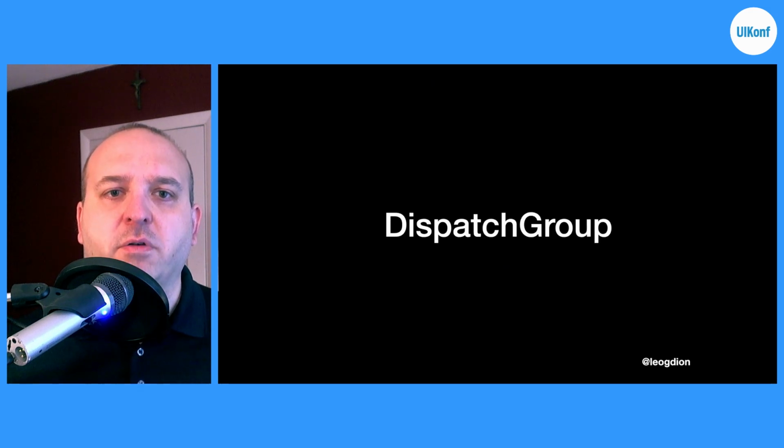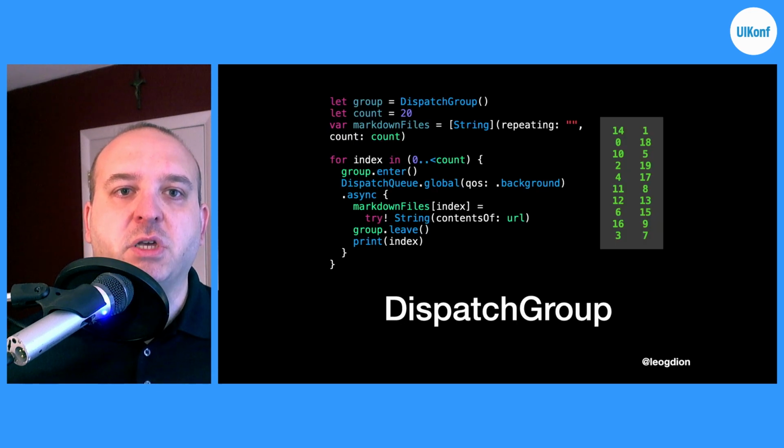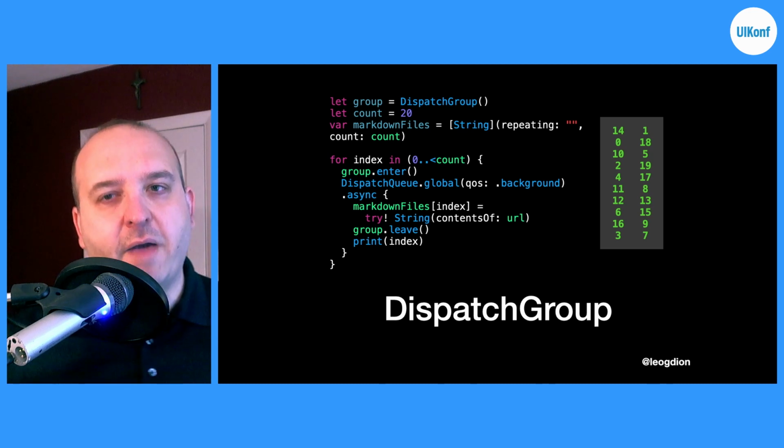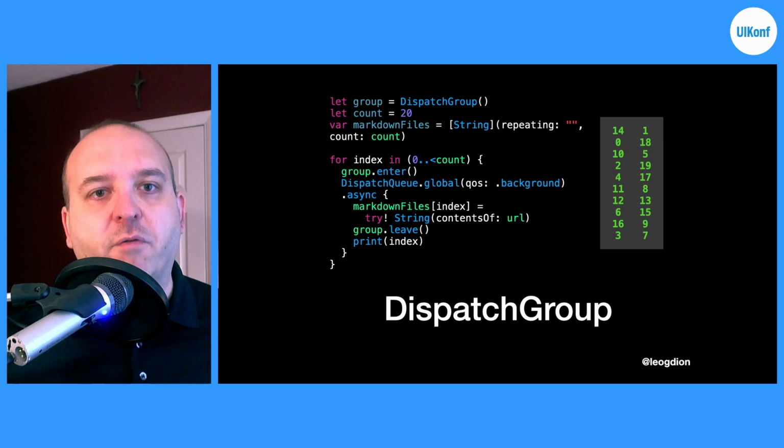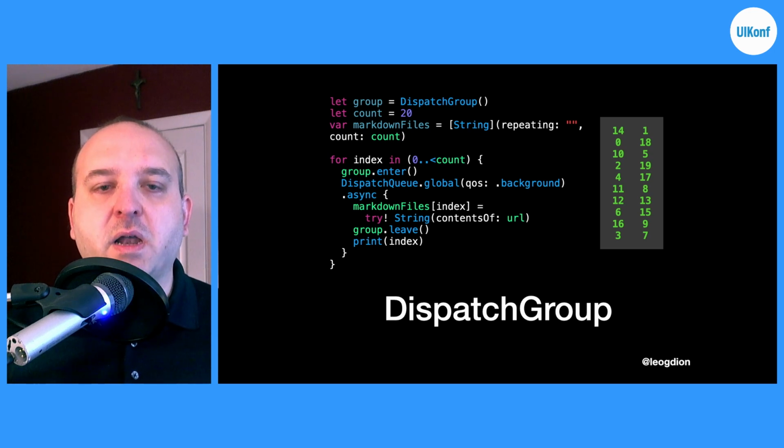Another thing that I've used before is what's called a dispatch group. So let's say, for instance, you want to download multiple URLs, but you don't care what order they download. They could all be downloaded at the same time. This is where a dispatch group would really be useful. This way, you're not having a queue of each URL, but saying, here, download all these URLs in whatever order. And it can be done asynchronously, you just need to know when all of them are done, not necessarily in what order.